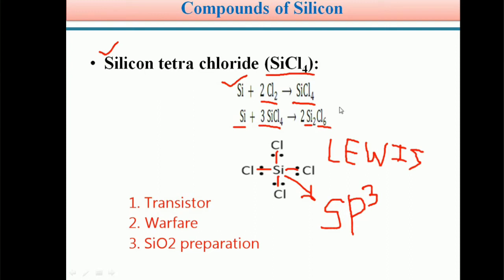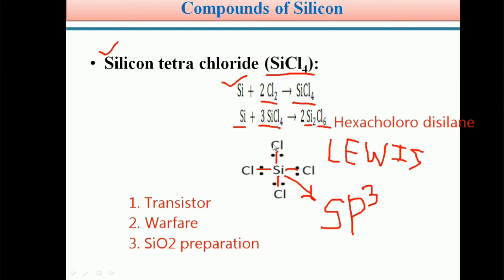This is known as hexachlorodisilane, because two silicon atoms are there. Therefore students, silicon heated at high temperature with chlorine forms silicon tetrachloride. This silicon tetrachloride heated with silicon at high temperature forms hexachlorodisilane.